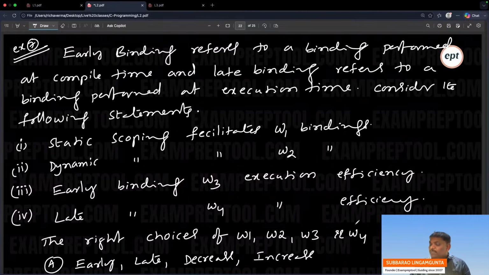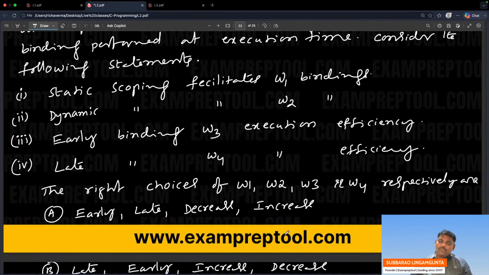Early binding means early memory creation. If you create it at compile time itself, that is called compile time memory creation, or early memory creation, or early binding. If you create memory at runtime, that is late binding, or runtime memory allocation, or execution time memory allocation.